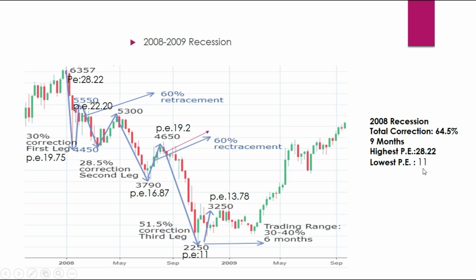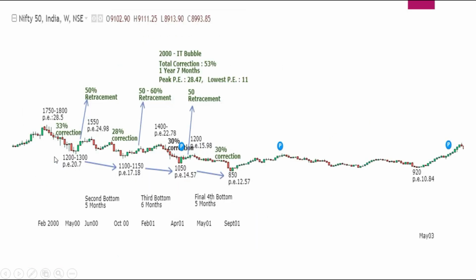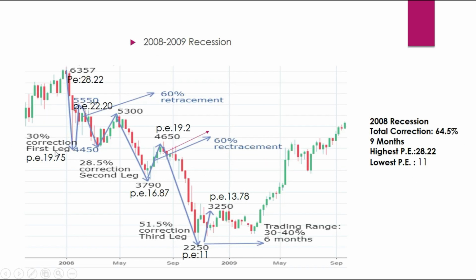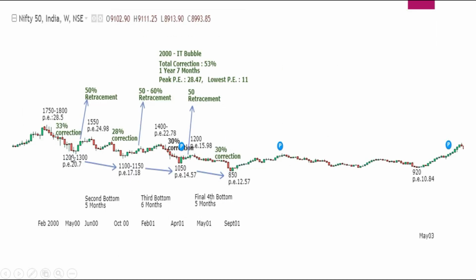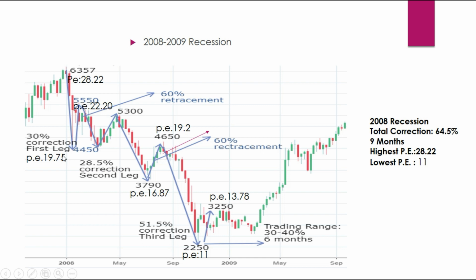The lowest is again 11. So again, if you could see here, the correction started when it was around 28 PE for Nifty. From there, again, there is a 30% correction in this case, which has pulled down to around 19.75. If you can match it with this also, it's almost the same after the first correction. So always, whenever Nifty goes towards PE 28, the correction will be deeper and stop somewhere around 19 to 20 PE in the first leg itself.